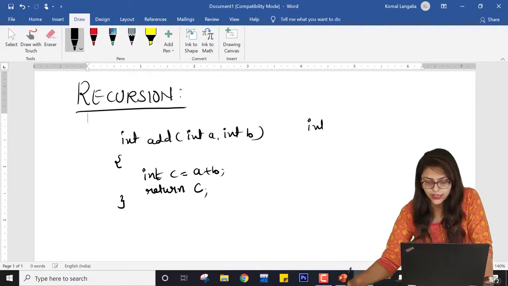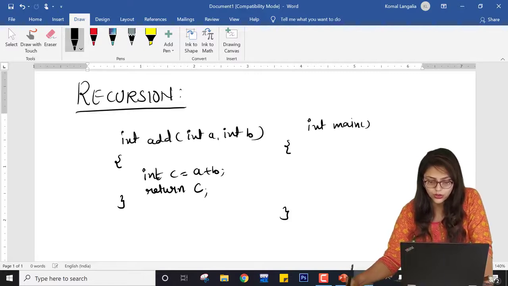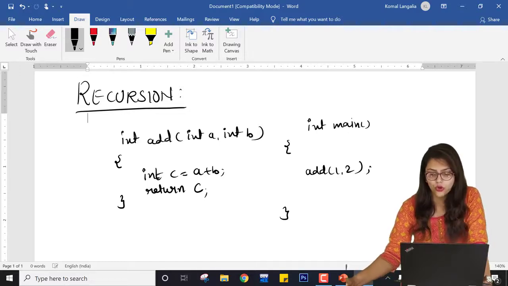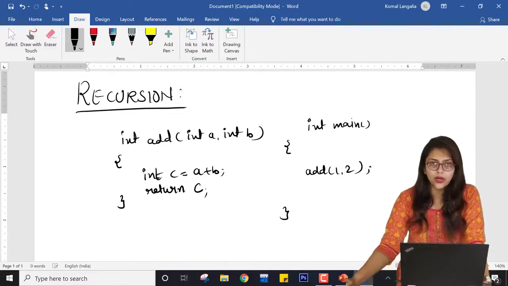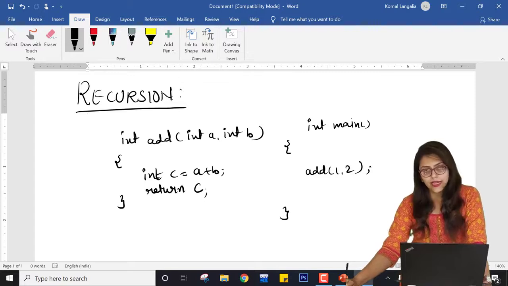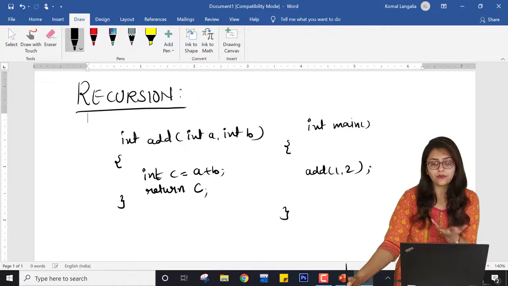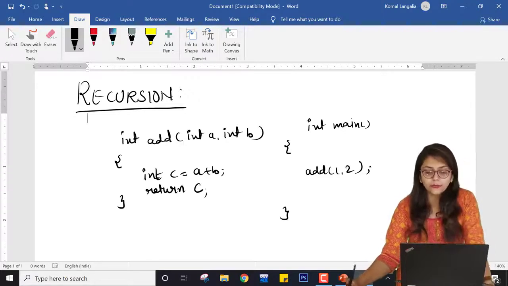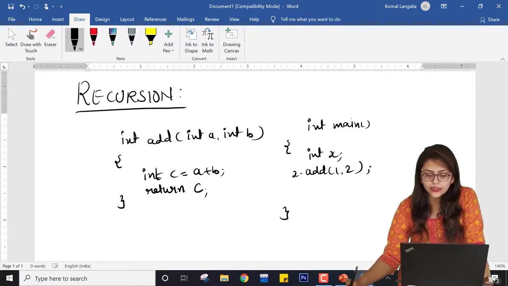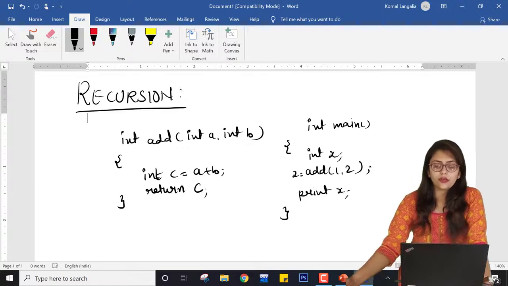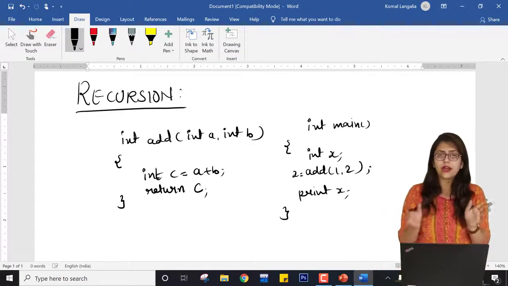And inside my main function, int main, I am going to call this add by using some kind of argument or constants. Here I have used the constants 1 and 2, but you can also use scanf and take 2 arguments from the user, say add n1 and n2 or something like that, and you can assign this value to some other variable, say x, and print the value of x. This is not the exact code, I am just writing pseudo code.